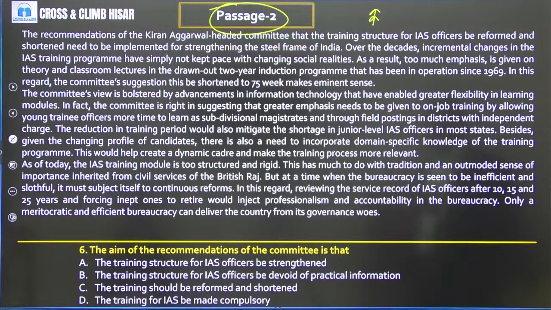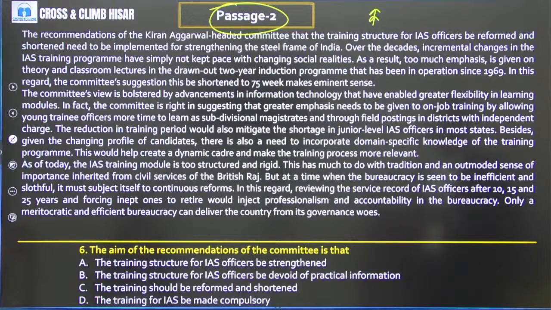Besides, given the changing profile of candidates, there is also a need to incorporate domain-specific knowledge of the training program. This would help create a dynamic cadre and make the training process more relevant. As of today, the IAS training module is too structured and rigid.